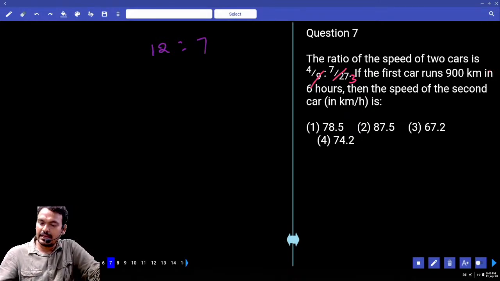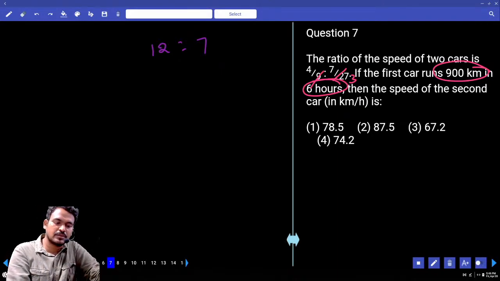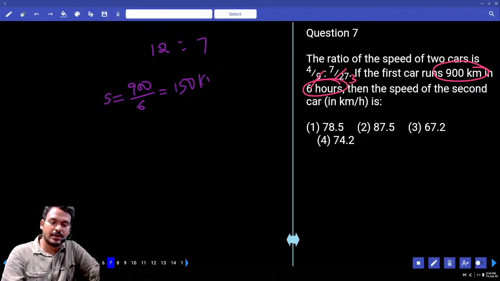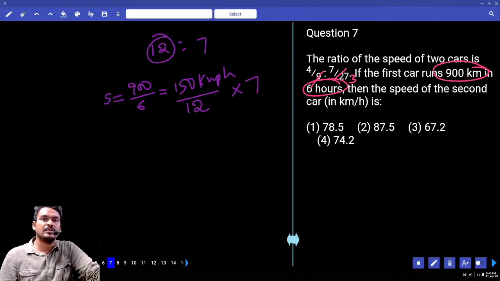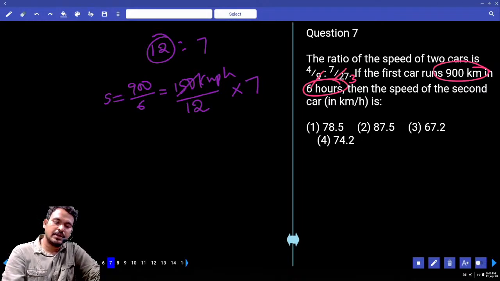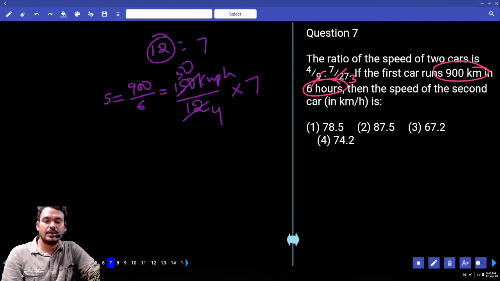And 900 kilometers is covered in how many hours? 6 hours. 900 kilometers in 6 hours means what is the speed value? 900 by 6 is 150 kilometers per hour. It represents how many parts? 12 parts. Divide by 12 and we get the one part value. But we require how many parts? 7 parts. Second one's speed or first one's speed? Second one. 150 divided by 3 is 50, and 50 divided by 4 gives the one part. Then 50 into 7 is 350, divide by 4. What is the answer?